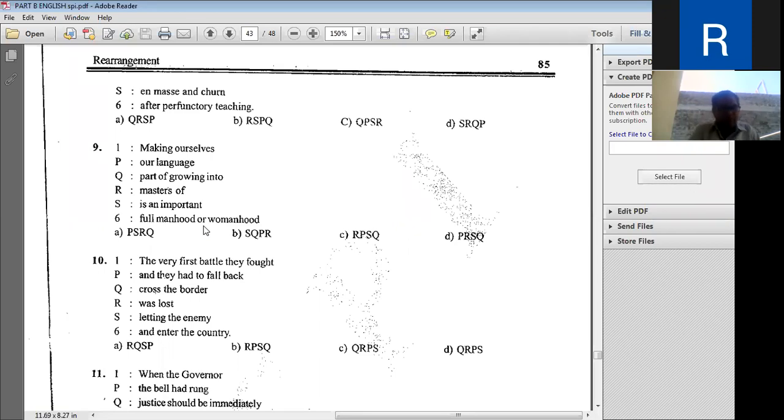Now, this is about the language and manhood and womanhood. Now, look at here.